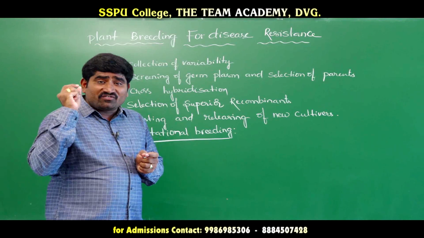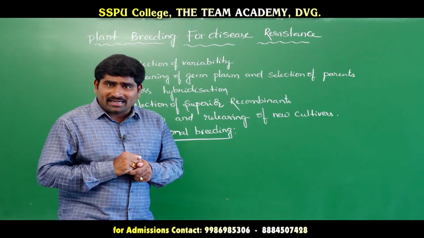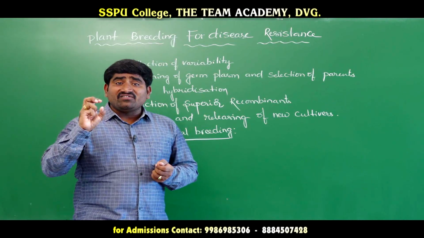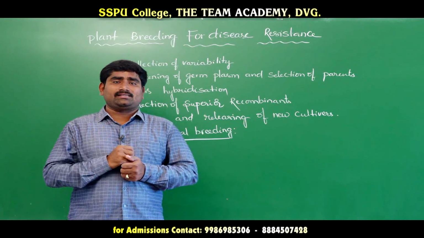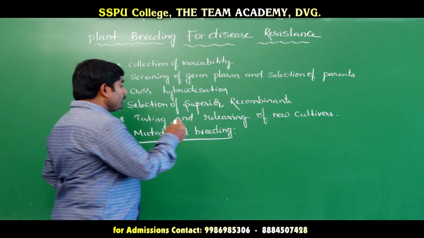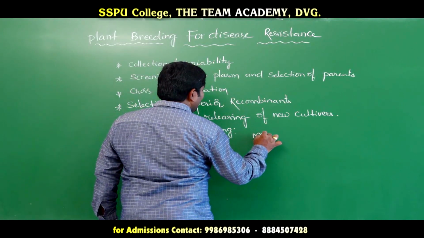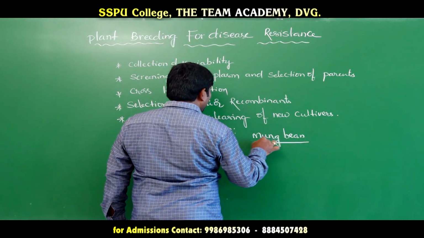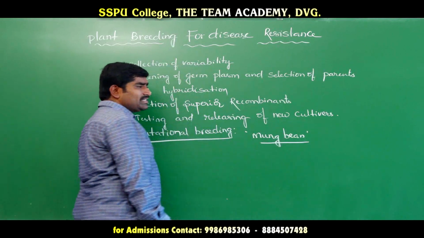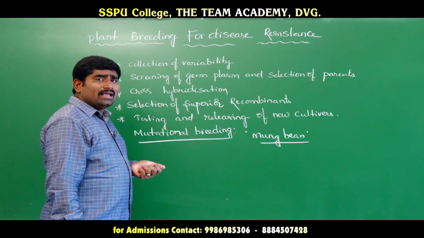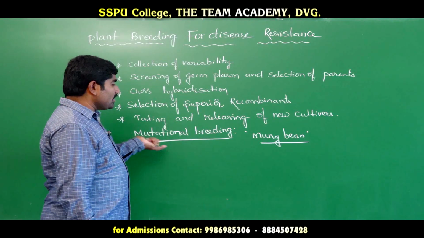Obtaining a desirable phenotypic change in plants by using artificial mutations is known as what? Mutational breeding. An example for mutational breeding is mung bean. Mung bean is resistant to yellow mosaic virus, that is mutational breeding.